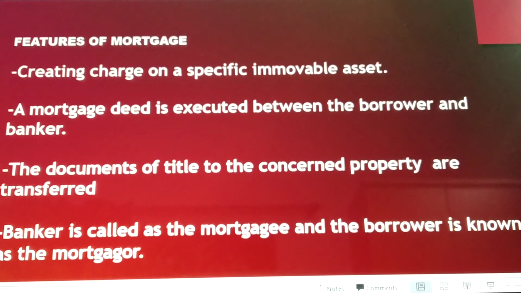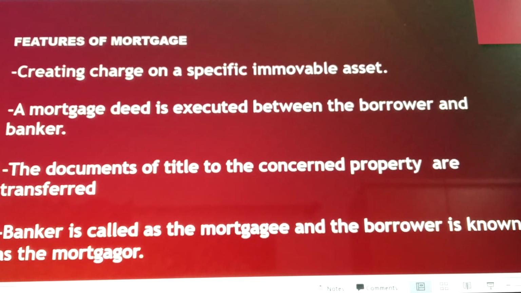As I already explained, it is creating charge on securities that are immovable in nature. Moving on to the next feature, under this method a mortgage deed is executed between the borrower and the banker, and this document specifies the terms and conditions governing the contract of mortgage.